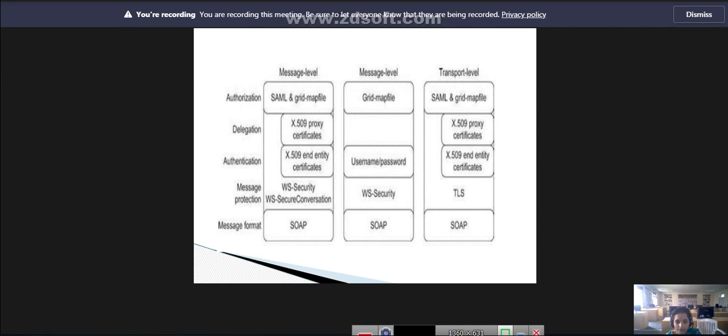Next, coming to authentication. End entity certificates or username and password are used as authentication credentials. The second one is delegation. X.509 proxy certificates and the WS web service trust model are used for delegation.